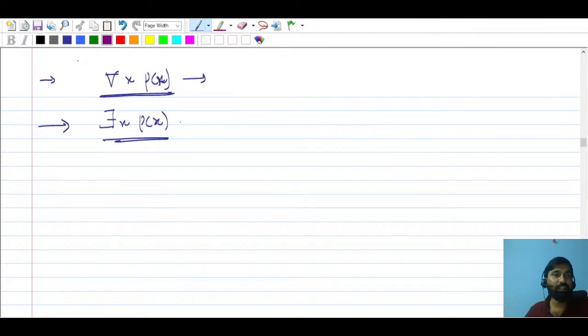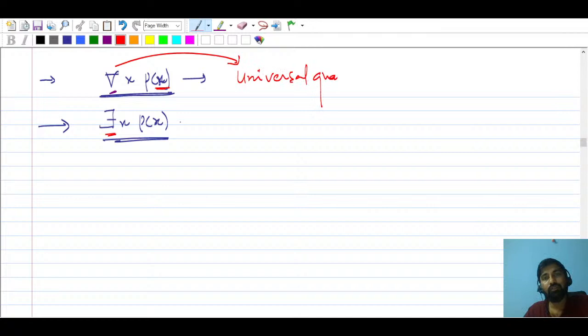So you can see this is the universal quantifier, for all x, P(x), where this is the predicate, and this is the existential quantifier. So this is the universal quantifier.